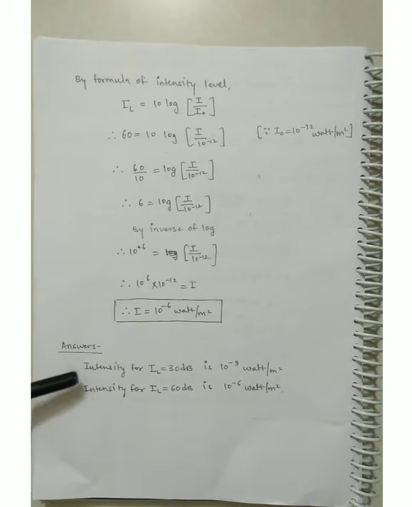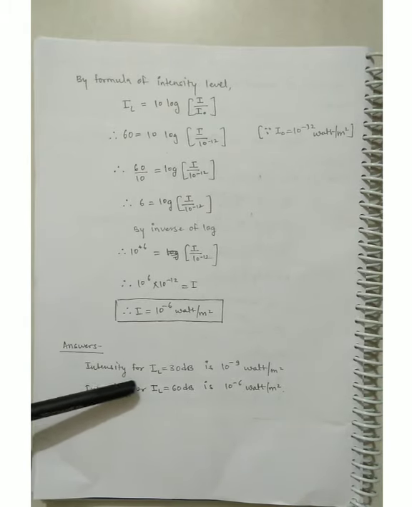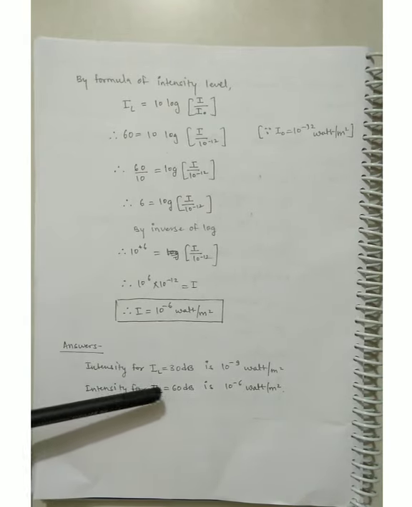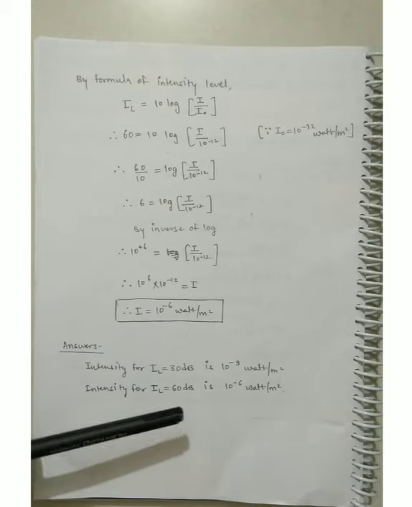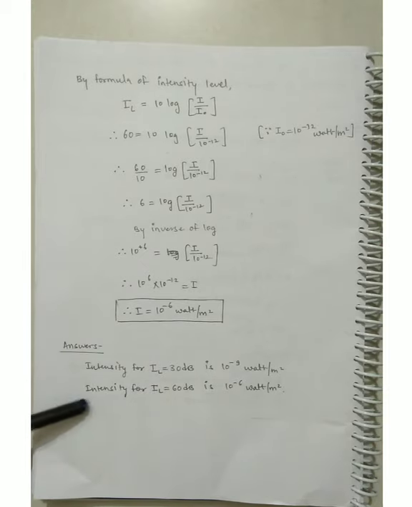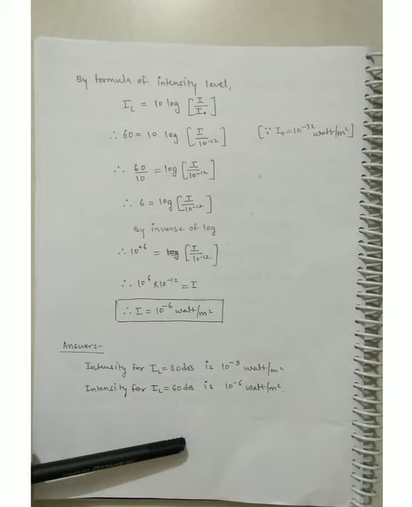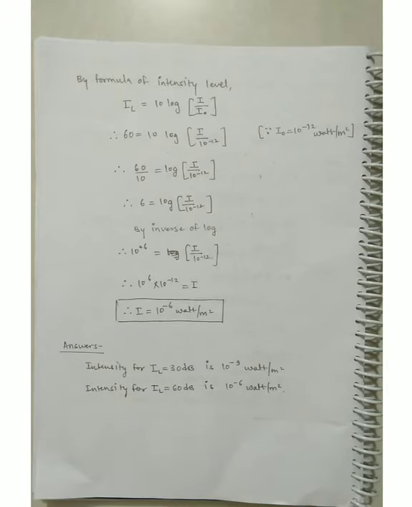At the last we can easily write the answer. Intensity for 30 decibel is 10 raised to minus 9 watt per meter square, and intensity for 60 decibel is 10 raised to minus 6 watt per meter square.